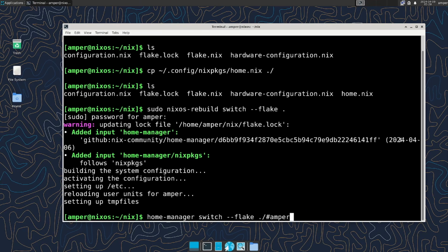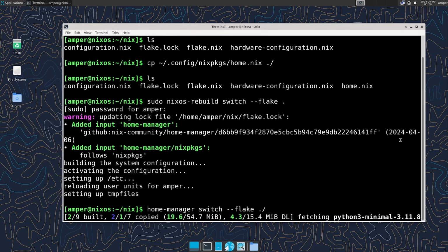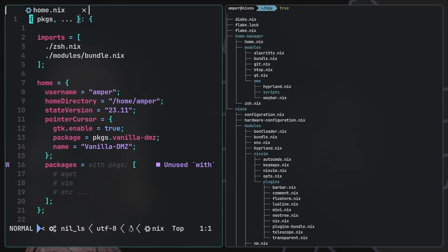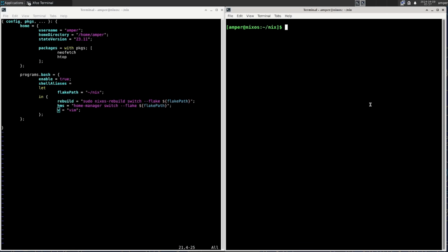Here you can use a hash sign to specify the username whose configuration you want to update, but since we're updating our own, it's not necessary. The next step is to conventionally split our configuration into modules. I'll demonstrate this using Home Manager as an example, but the process is the same for creating modules in the main configuration.nix file. I have some code for configuring bash, and I'd like it to be in a separate file.